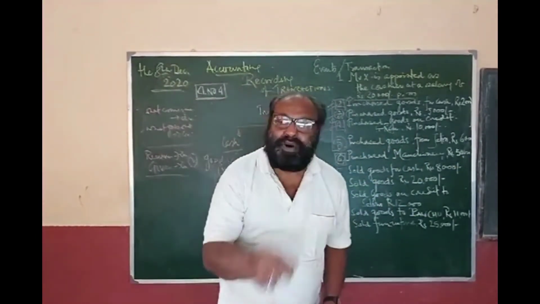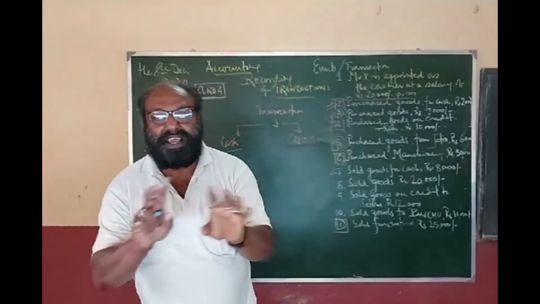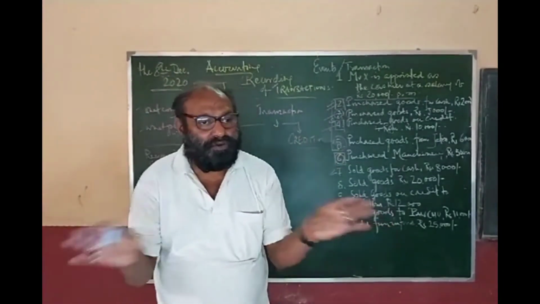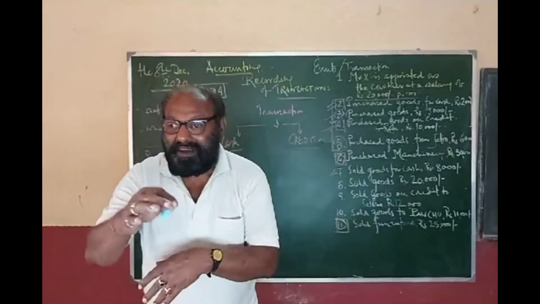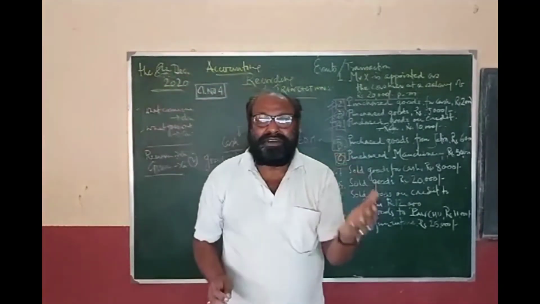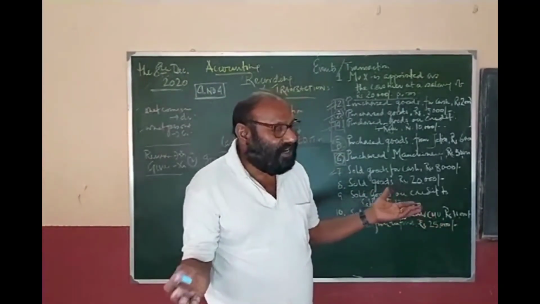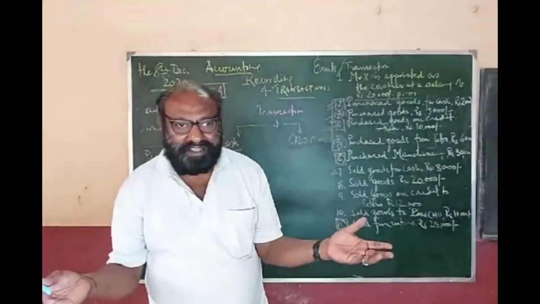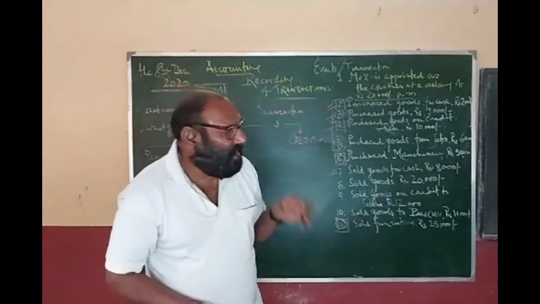Clear? So first, purchase goods for cash, no problem. Purchase goods on credit from Mr. Pashu Khadu, no problem. But the problem is there when goods are purchased and nothing is stated, cash or credit, and when goods are purchased from someone, the name is given, but nothing is stated whether cash or credit.